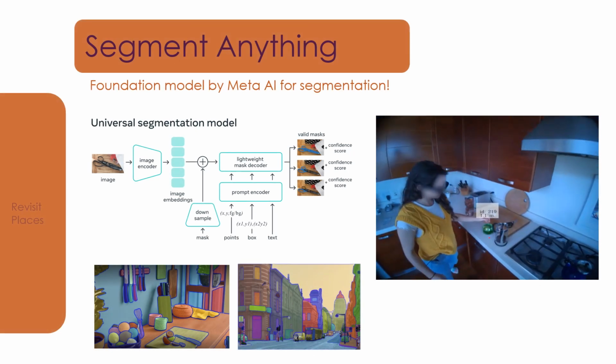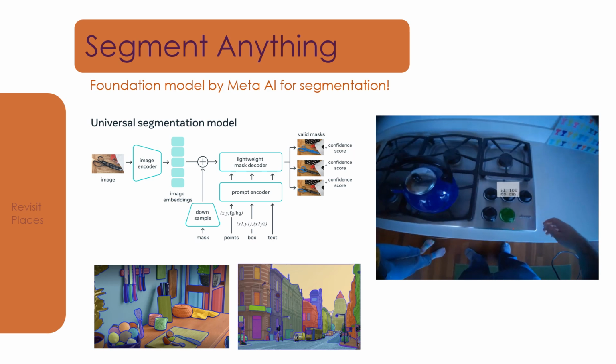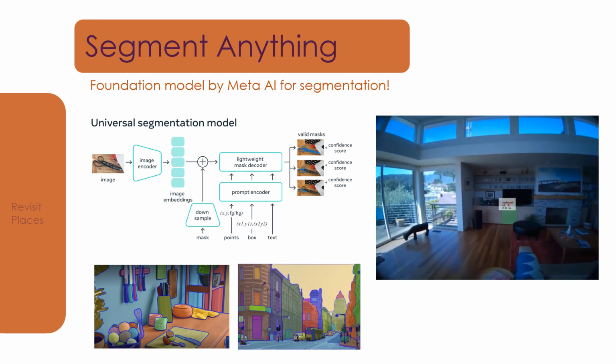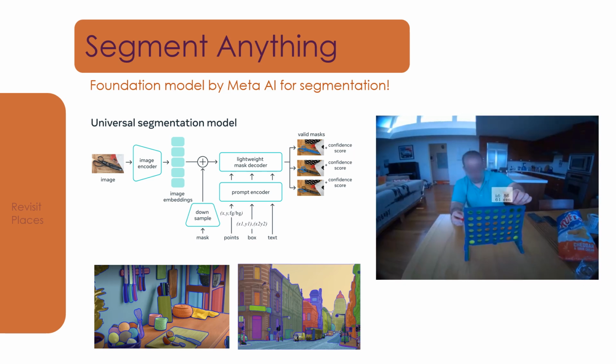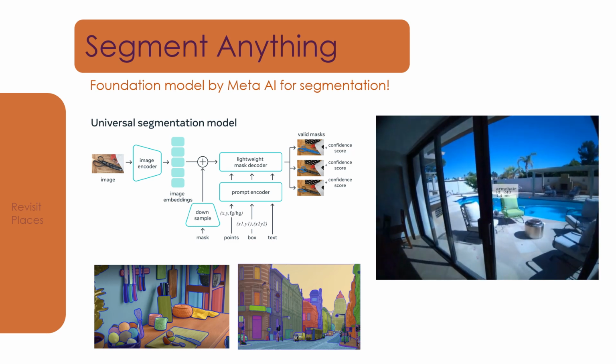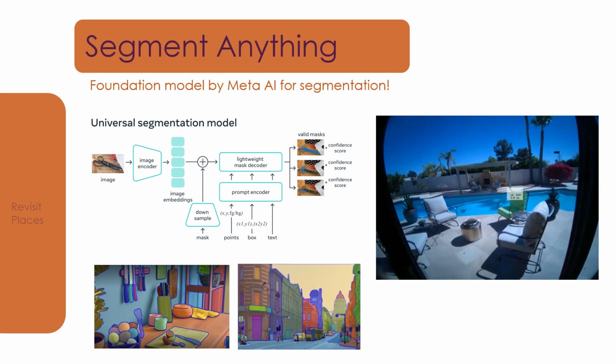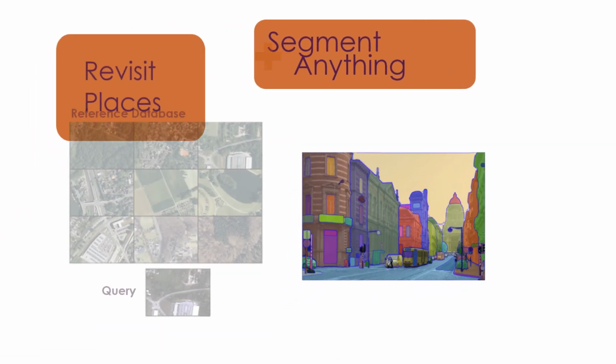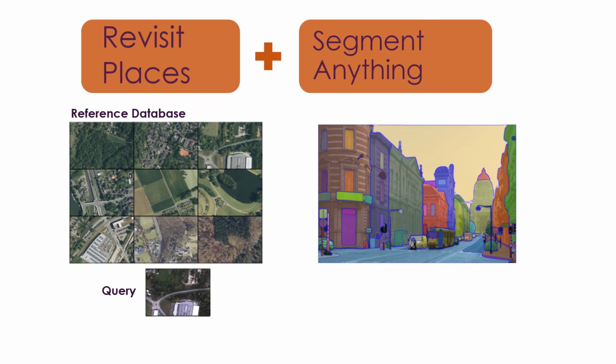Segment Anything model, or SAM, proposed by Meta AI, is the first foundation model for segmentation. It has zero-shot generalization capabilities to unfamiliar objects and images. We propose using the Segment Anything model for the task of revisiting places, which we call Revisit Anything.